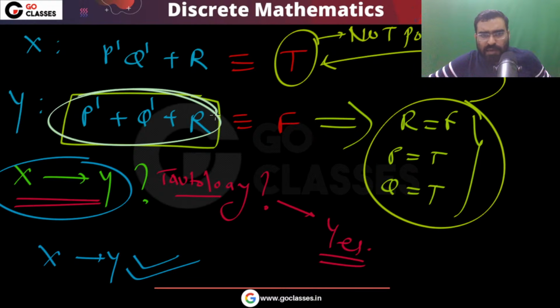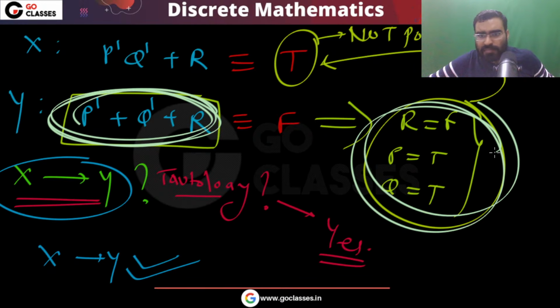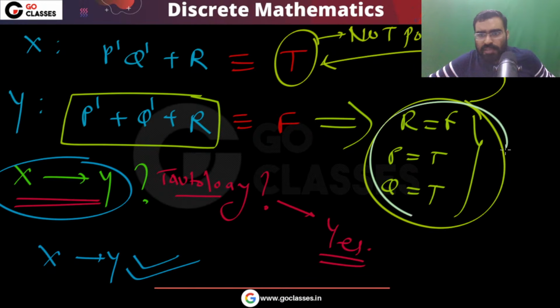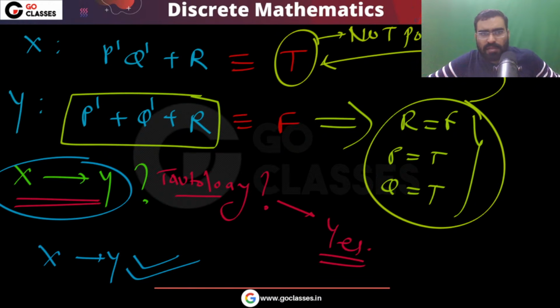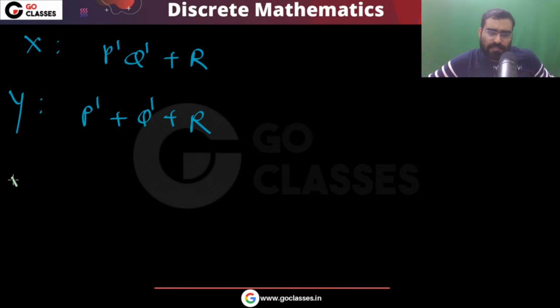But you can notice, if I want to make it false, there is only one way. This is the only way. Now in this way, this X will be false. So I cannot make it true and, at the same time, make the other false. So I can say X implies Y is correct. What about Y implies X?